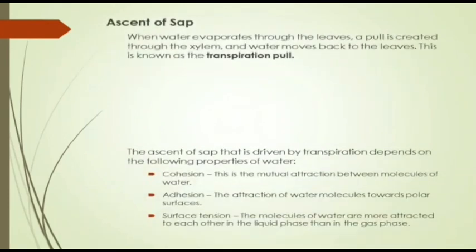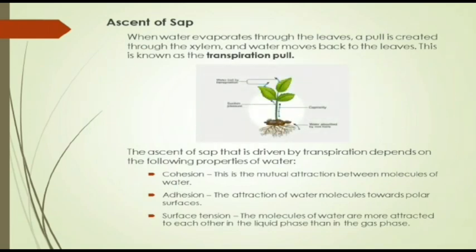Now let's talk about the ascent of sap. When the water evaporates through the leaves, a pull is created through the xylem and the water moves back to the leaves. This is known as the transpiration pull, as shown in the diagram. The ascent of sap that is driven by transpiration depends on the following properties of water. Cohesion. This is the mutual attraction between the molecules of water. Adhesion. The attraction of the water molecules towards polar surfaces. And surface tension. The molecules of water are more attracted to each other in the liquid phase than in the gas phase. We already know the terms xylem and phloem.